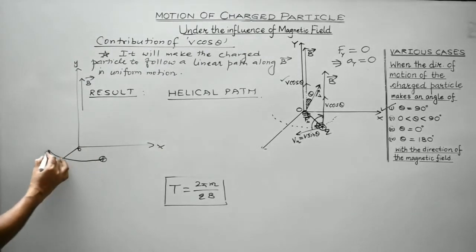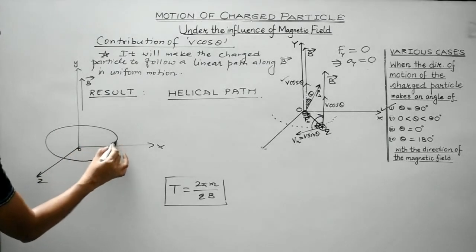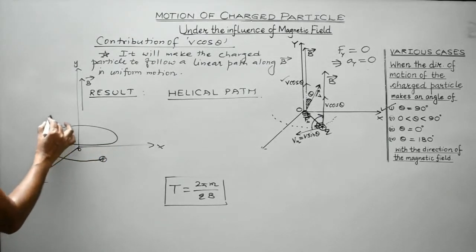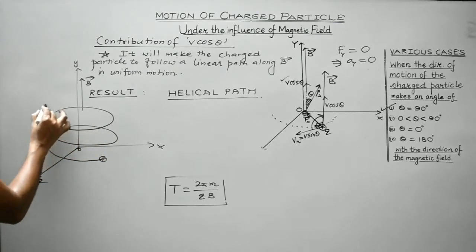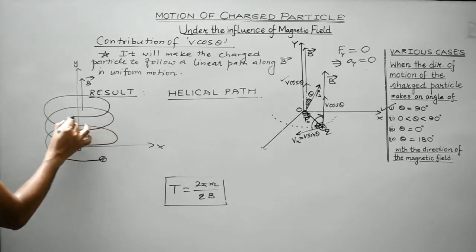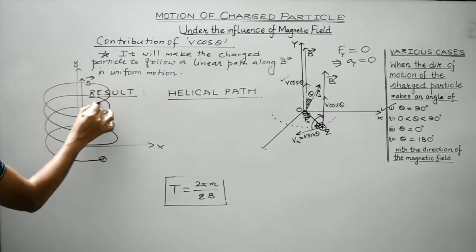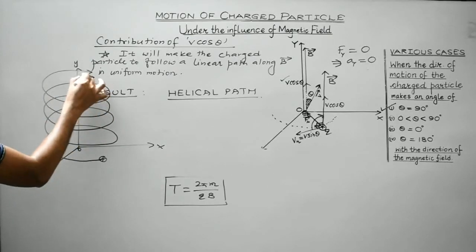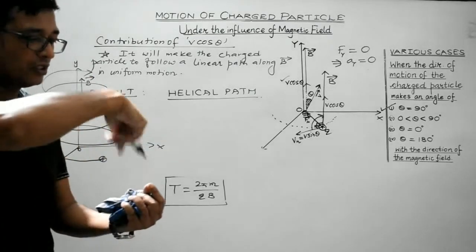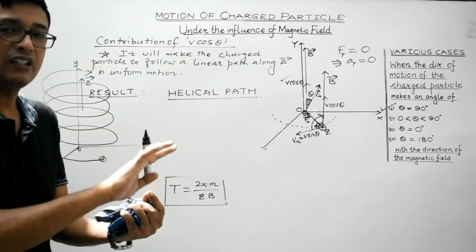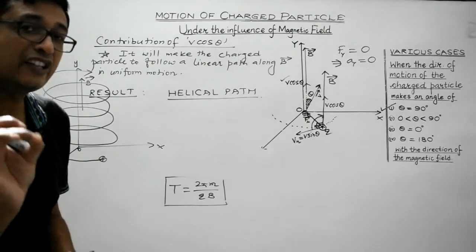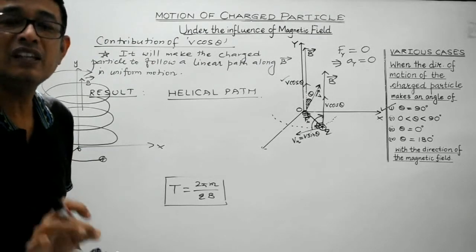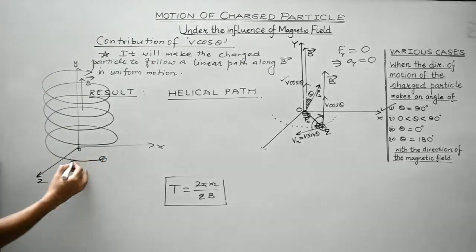Look, it will follow a circular path as well as a linear distance along the y-axis. So the ultimate result is that the charged particle will keep on following a circular path as well as keep on covering some linear distance along the direction of the magnetic field. As a result, the nature of the path of the charged particle must be helical. So it is like this.